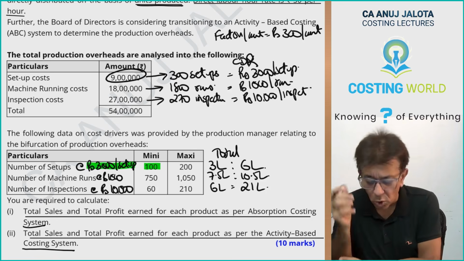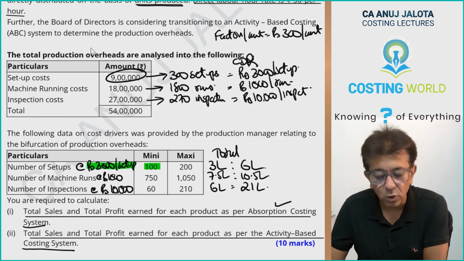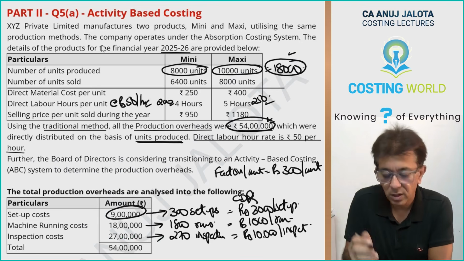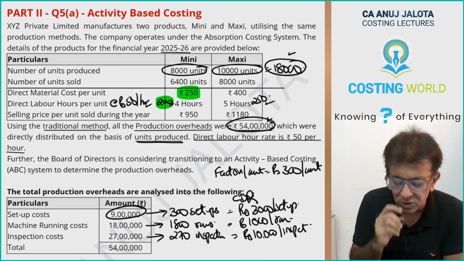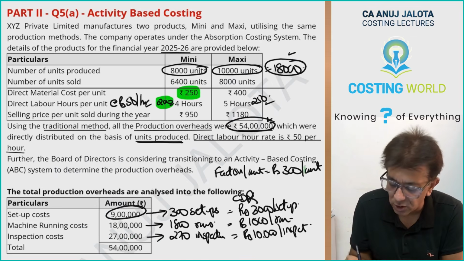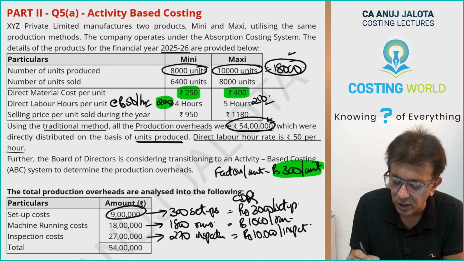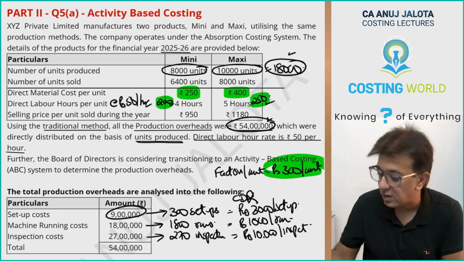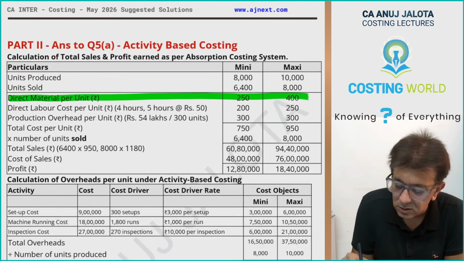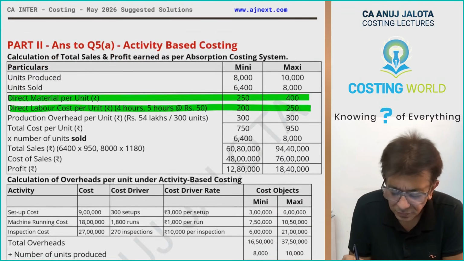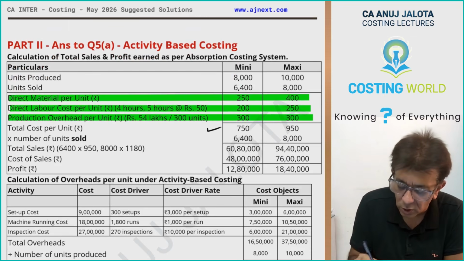See, what did I think? Let me find out cost per unit under absorption costing. Cost will include what, beta? 250 rupees of material. 200 rupees of labor cost. And under absorption costing, factory overheads was 300 per unit. So therefore 200, 250 and again 300 per unit. So therefore see what I have done. Direct materials, direct labor, production overheads. This will give you total cost per unit.